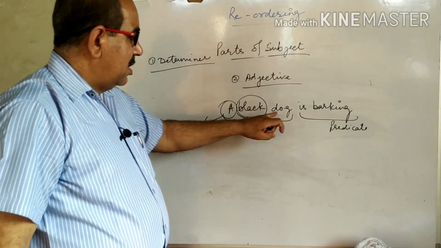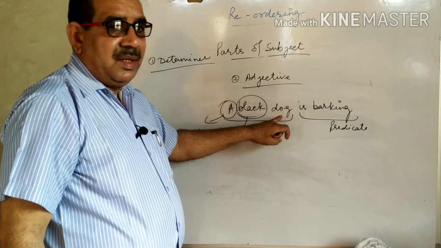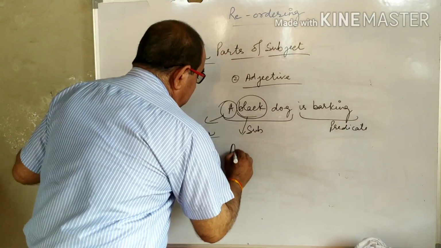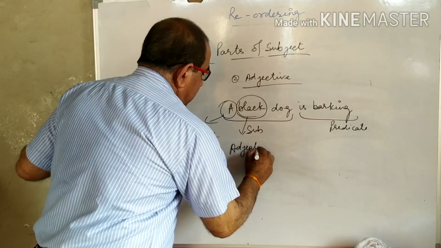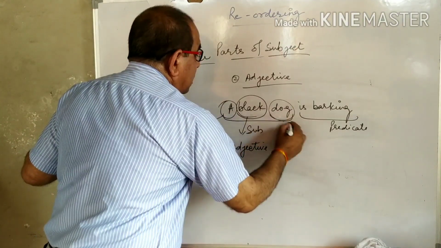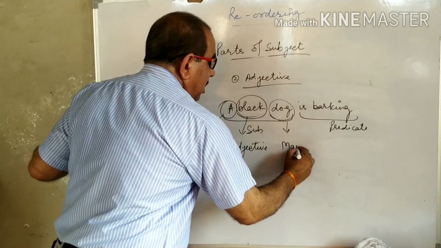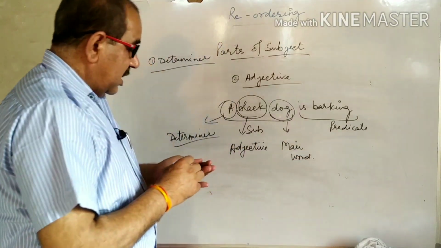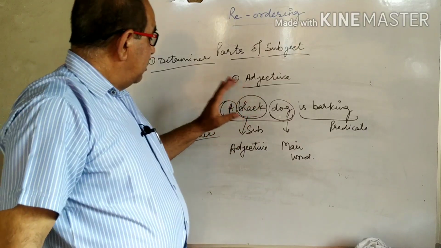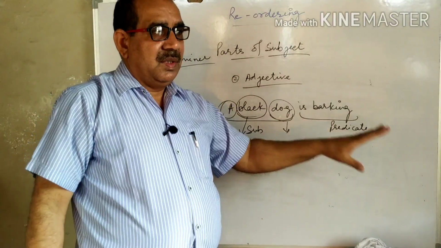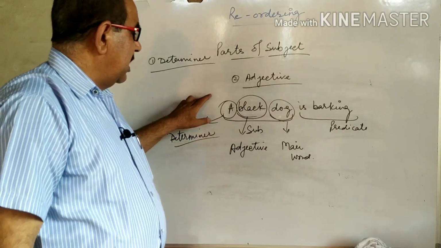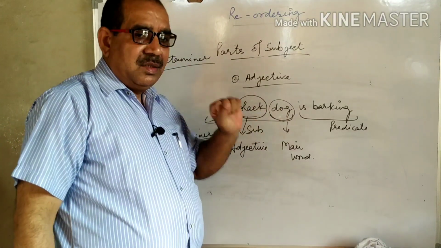It means this modifies the dog, the main word. So this is called adjective, and this part is the main word. So now you can understand that in this example the subject is of three words: first is determiner, second is adjective and third is dog.